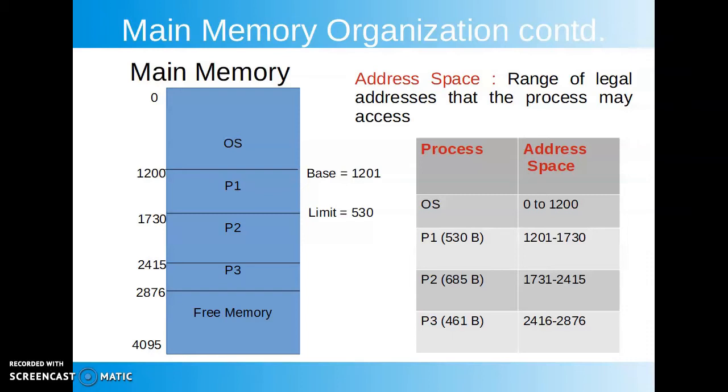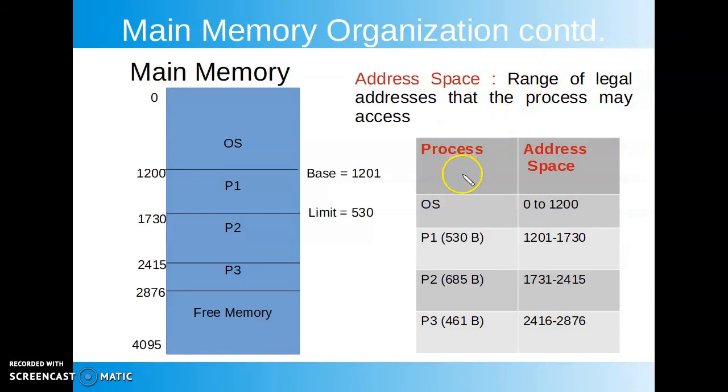To avoid this, the designated area for a process is fixed, and this fixed address space is its legal address space in which it can execute and access contents from memory. So address space is defined as the range of legal addresses that the process may access.